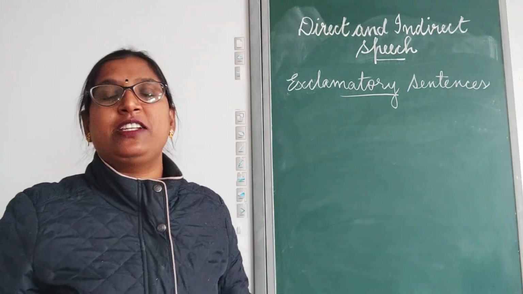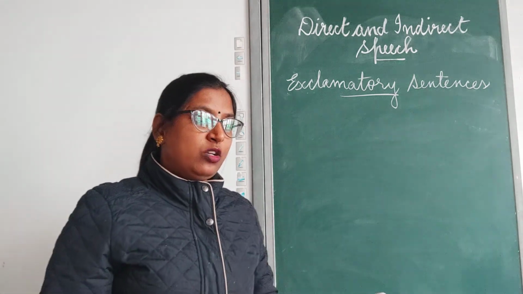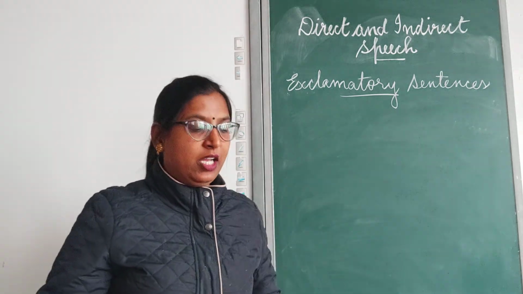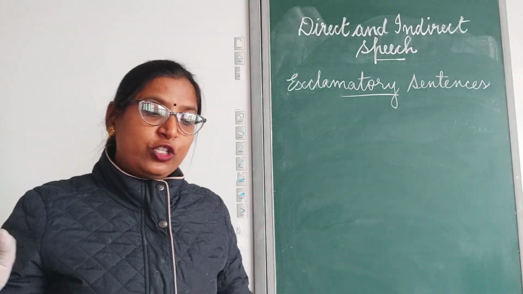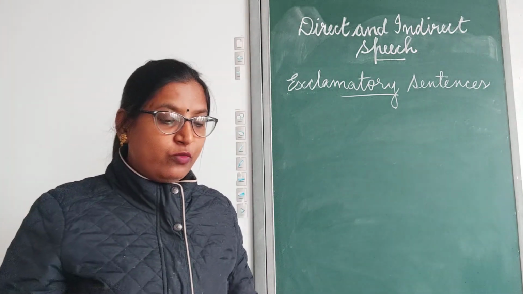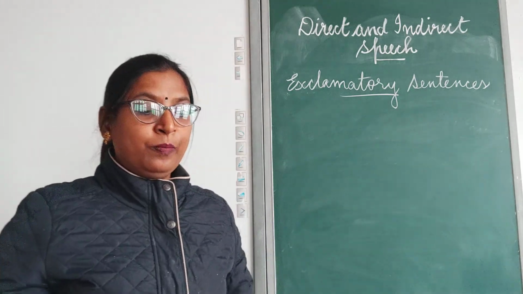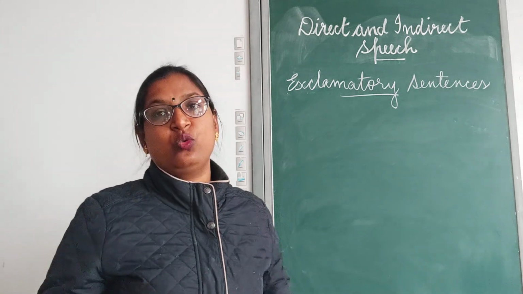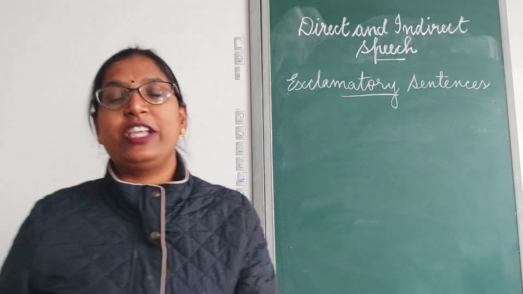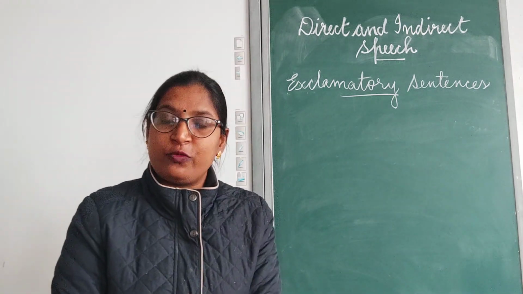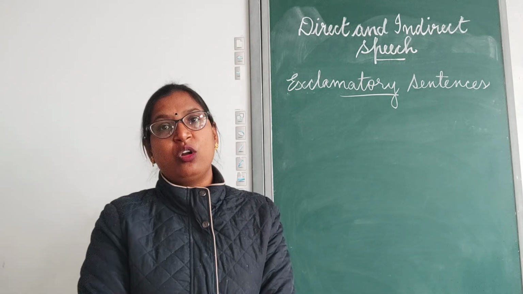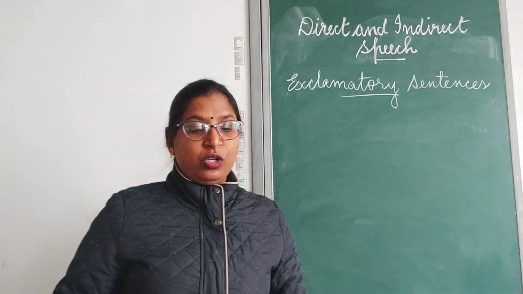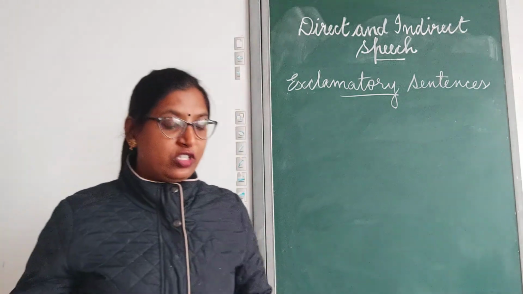Now, the last type of sentence is the exclamatory sentence. The rules for changing the narration of exclamatory sentences from direct speech to indirect speech are as follows. The reporting verb or the introducing verb said can be changed to blessed, cried, exclaimed, prayed, wished, and so on. Exclamatory sentences, you know, express sudden emotions and feelings, feelings of joy or sorrow, or can express wishes to someone. Clear? So, the introducing verb said can be changed to these words.